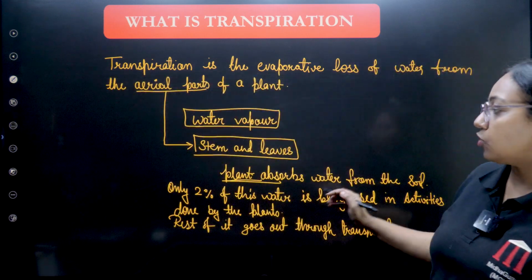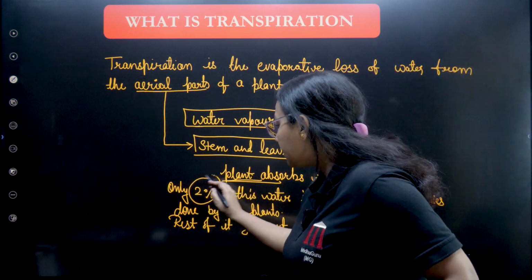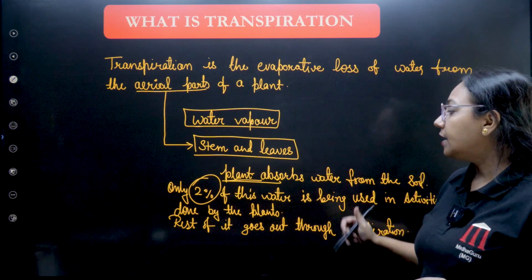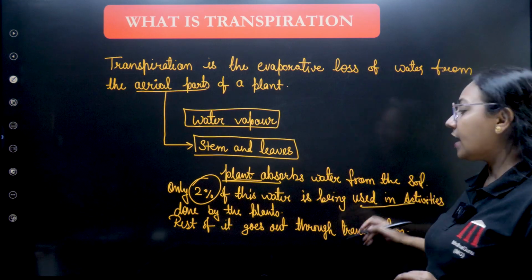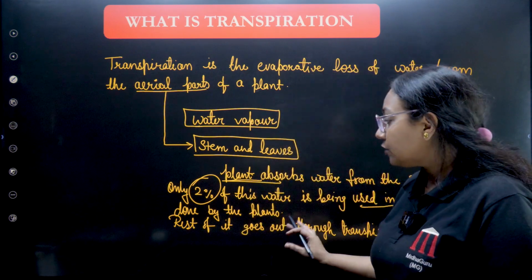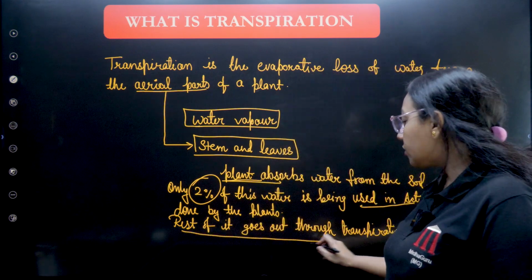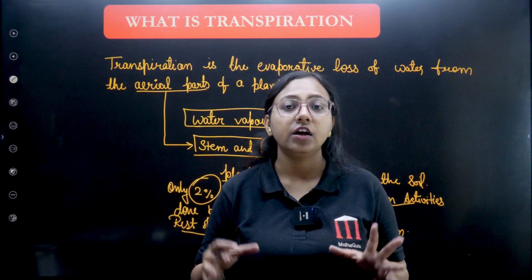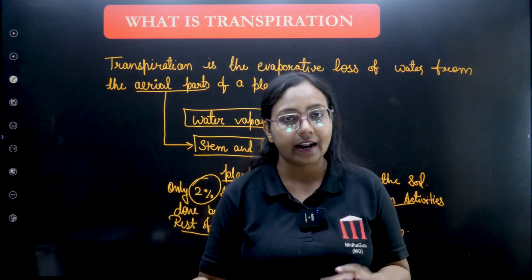Of the amount of water they absorb, only 2% is being used for the activities they perform, like photosynthesis and all. So the rest of the water, where does it go? It goes out from the plant through the process called transpiration.